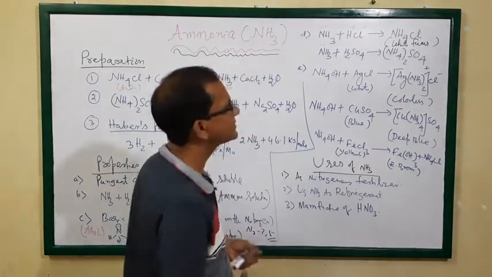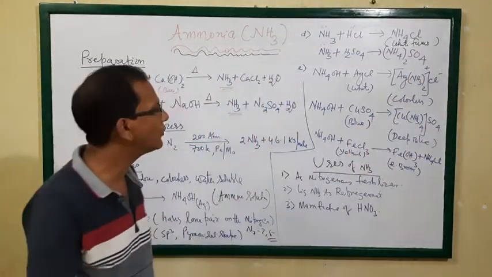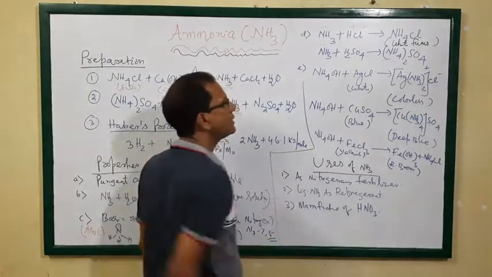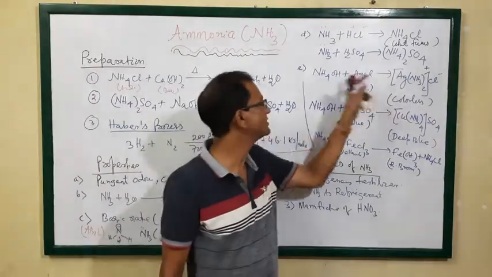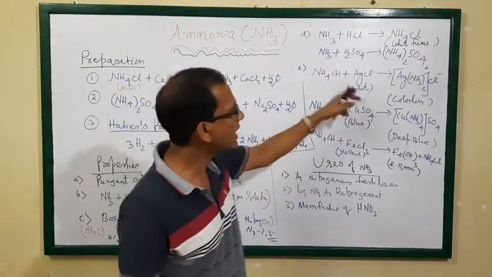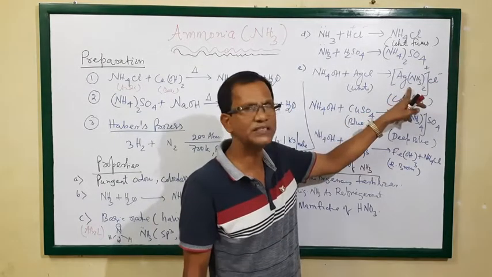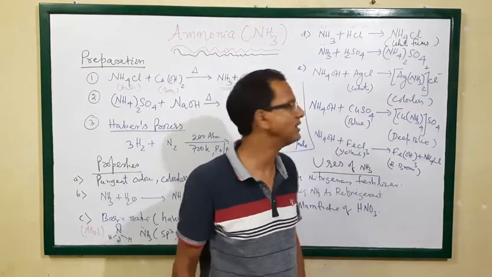It is a complex, which is water soluble. That's why the white curdy precipitate of AgCl becomes soluble in aqueous ammonia, forming the complex ion [Ag(NH3)2]+, which is water soluble. That's why the white color becomes colorless.